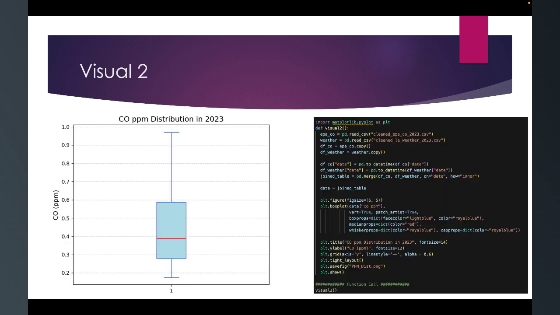For the second visual, I wanted to create a box and whisker plot so I could see any potential outliers in the CO values, and I wanted to see how the spread of the actual data looked.